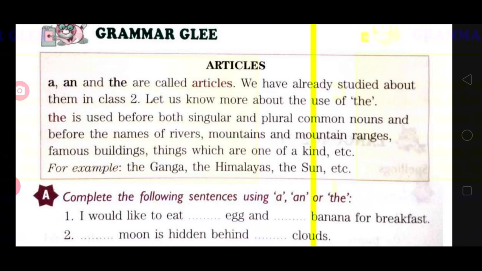An will be used before the word which starts with a vowel sound. Okay, suppose the word given is egg, E-double-G. It starts with a vowel sound. E is a vowel and its sound is also a vowel sound. So here we will use an. Then, an egg.